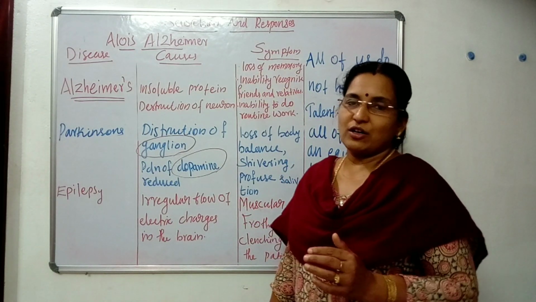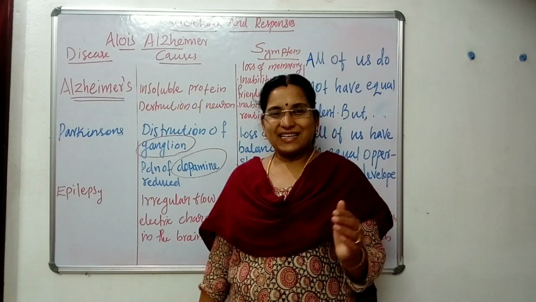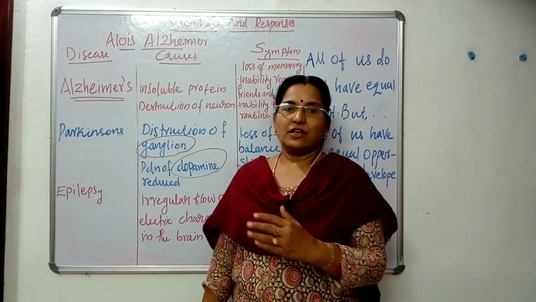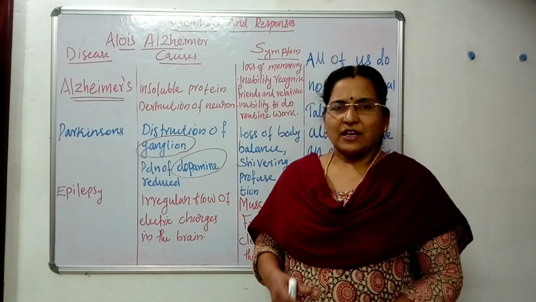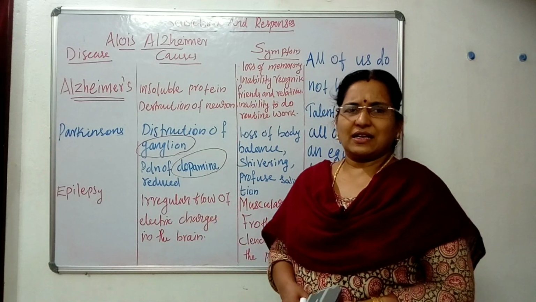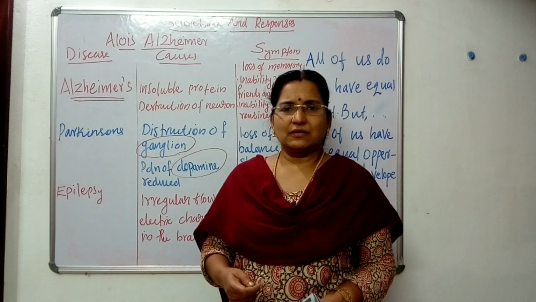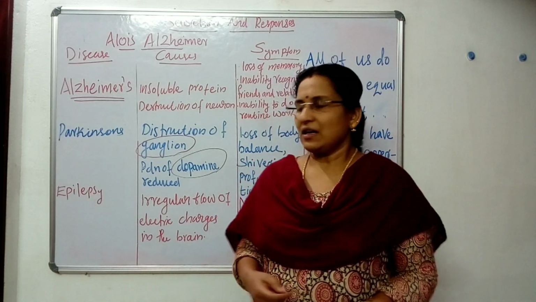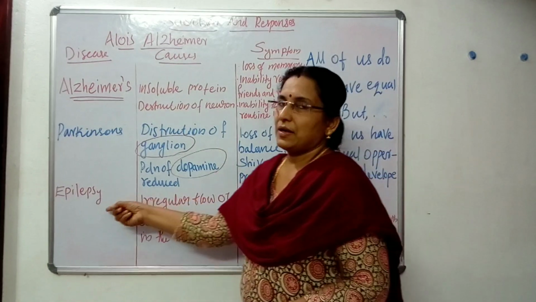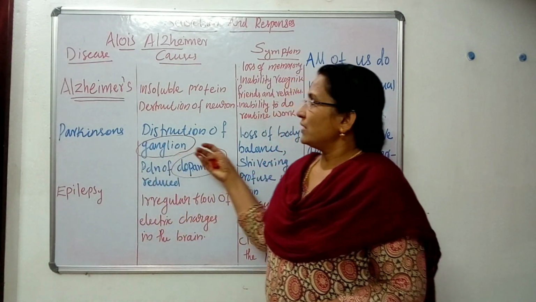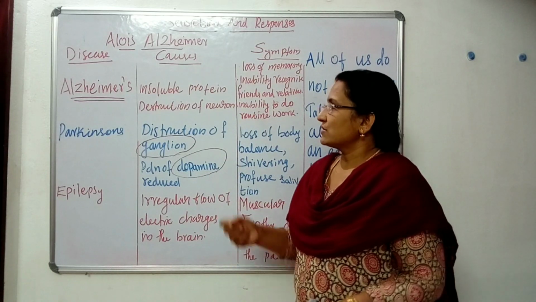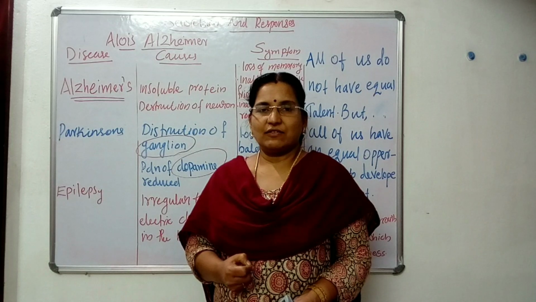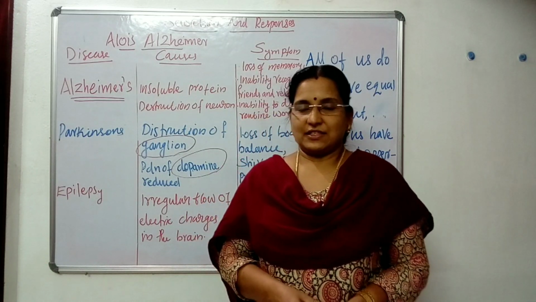The messages reach the brain and spinal cord through the neuron in the form of electric charges. If there is any problem in these electric charges, maybe the speed increases or there is irregularity, that is the reason for epilepsy. Okay students, based on your syllabus, you have to study the causes and symptoms of 3 diseases which affect our nervous system.